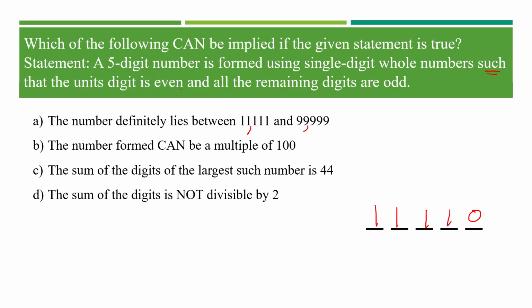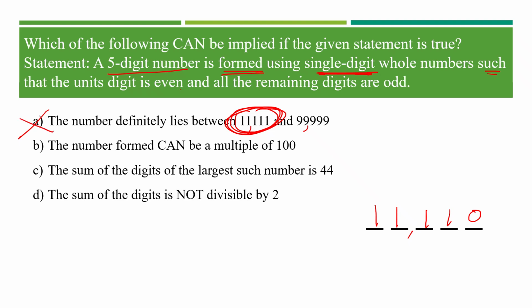There is no condition that the digits can't be repeated. It's just a 5-digit number formed using single-digit numbers. So there is no restriction to repeat the digits, which means my first number would be 11110, which is 11,110, and which is less than the given number. So option A is not the right answer.